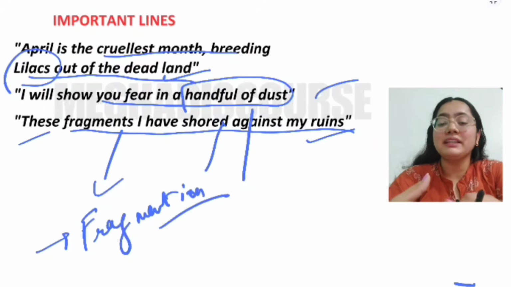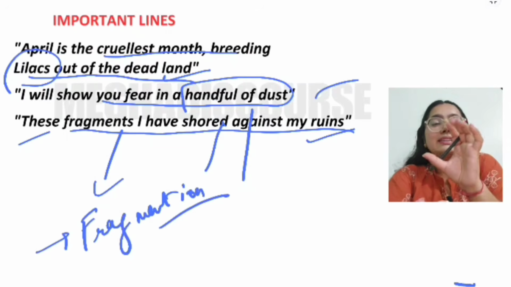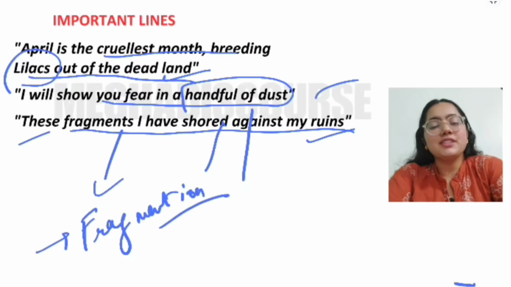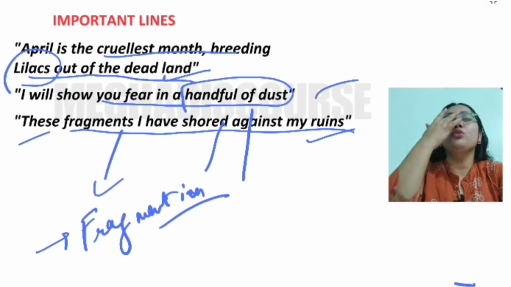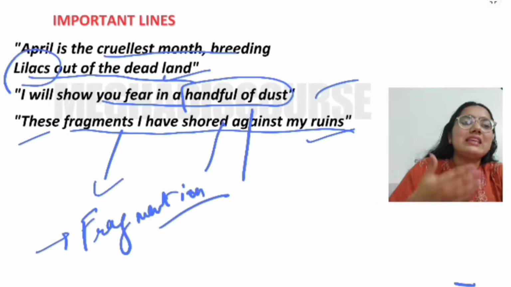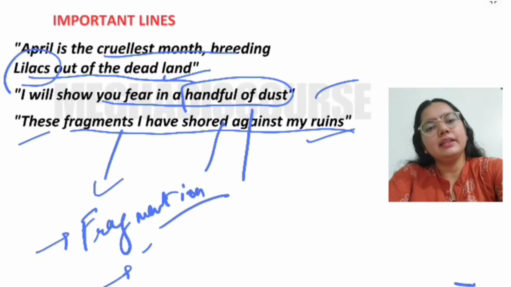There are fragmented lines. The thoughts are fragmented. You cannot make sense of these sentences. So there is a fragmentation, a stream of consciousness that is used. You will not know whether the poet is saying something or just thinking. There is a conflict. And there is also intertextuality.